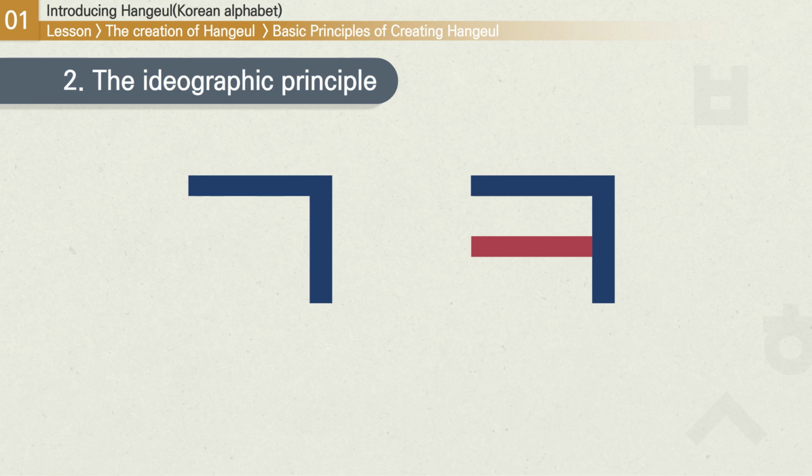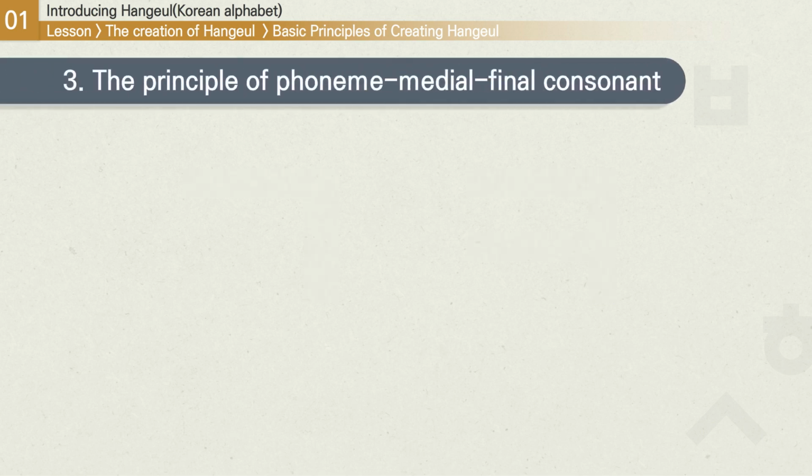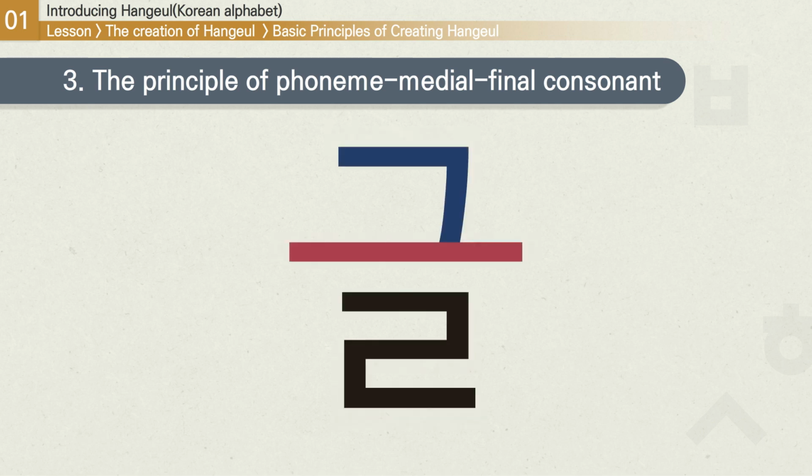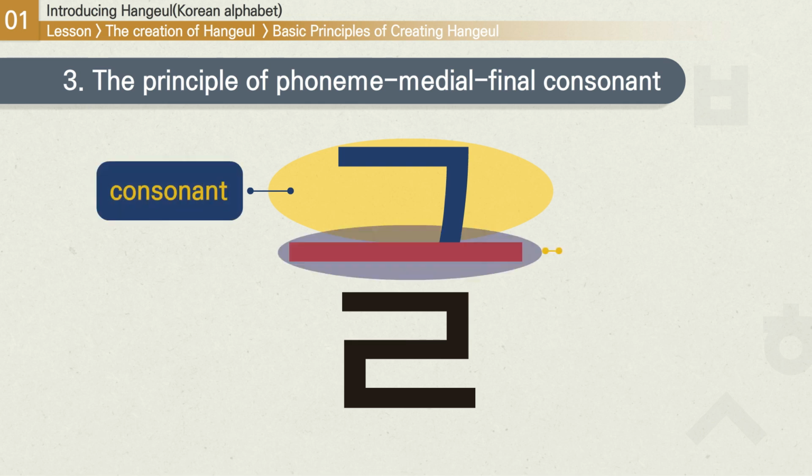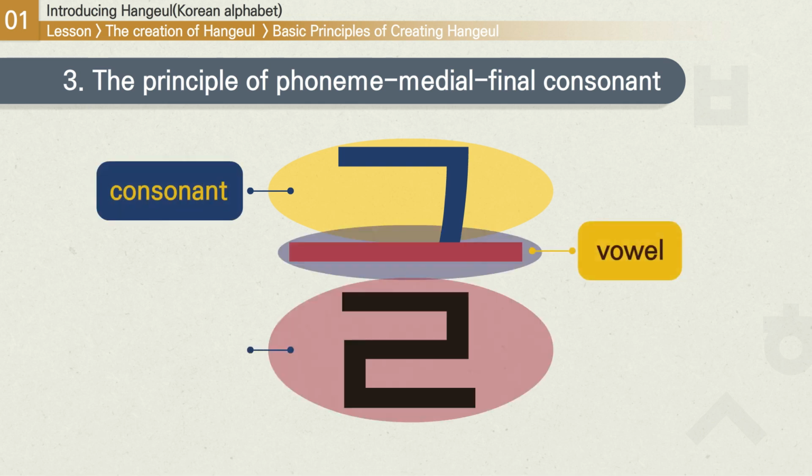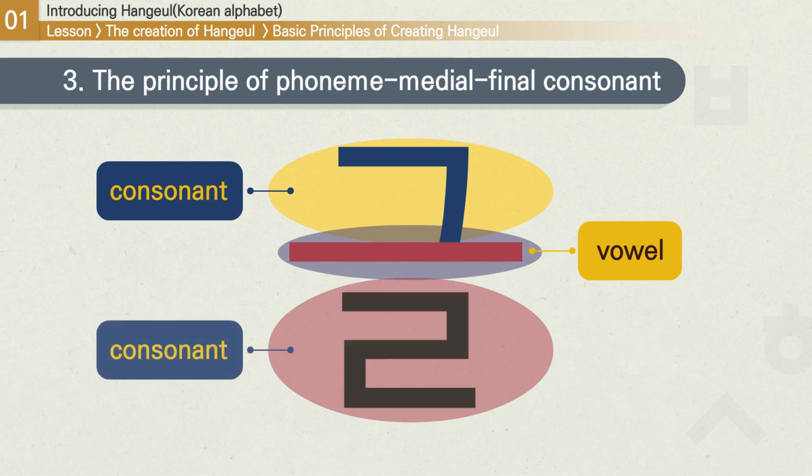This made Hangul easy for anyone to learn. The principle of phoneme medial final consonant relates to separating a syllable into 3 parts using a consonant, vowel, consonant structure. In the case of Hangul, there is not a separate set of consonants for the final consonant. Instead, it uses the same set of consonants for both the phoneme and final consonant.